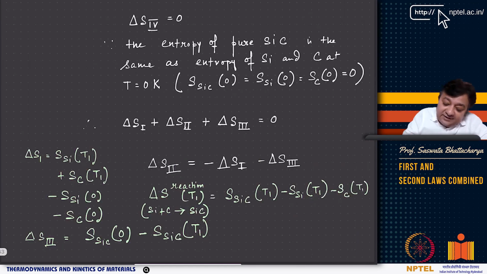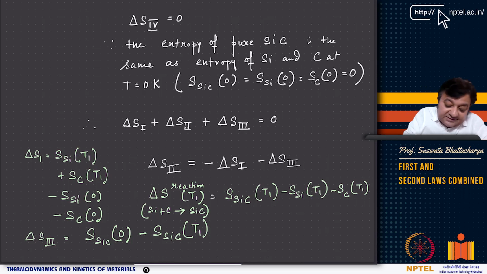So that's what I have written here, delta S4 equal to 0, because the entropy of pure silicon carbide is the same as the entropy of silicon and carbon at T equal to 0 Kelvin. S_SiC is the entropy of silicon carbide at 0 Kelvin. So in brackets I put 0 equal to S_Si at 0 Kelvin plus S_C at 0 Kelvin. This is the entropy of carbon, and these are all equal to 0. Therefore, delta S4 is 0.